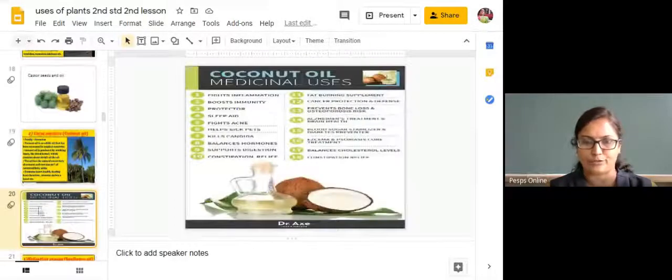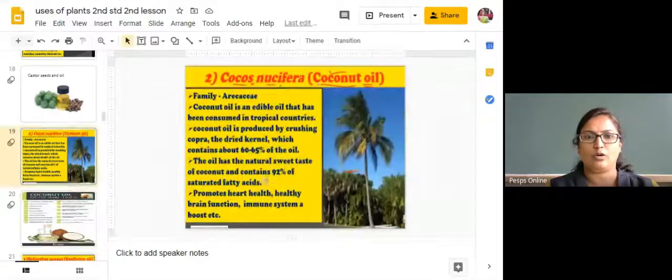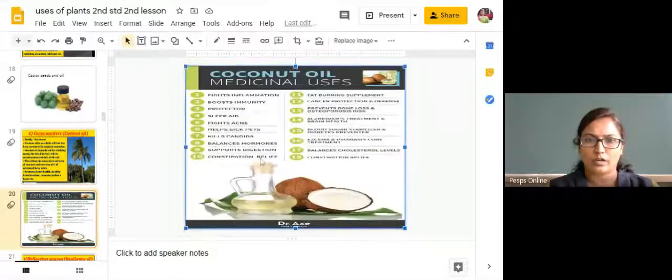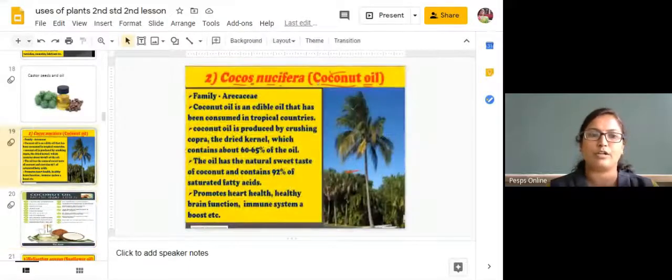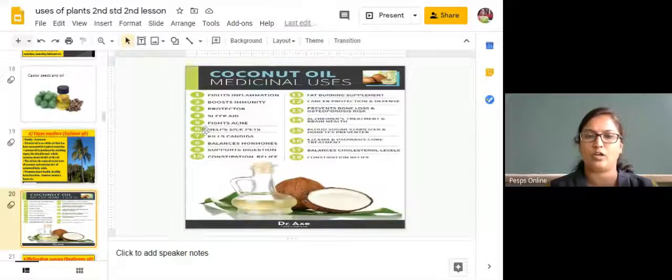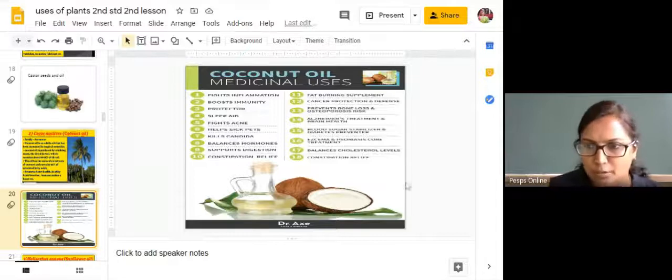So, the coconut fruit. Fine. See here, what are the benefits of this coconut oil? Coconut oil boosts our immunity. Coconut oil will boost our immunity.